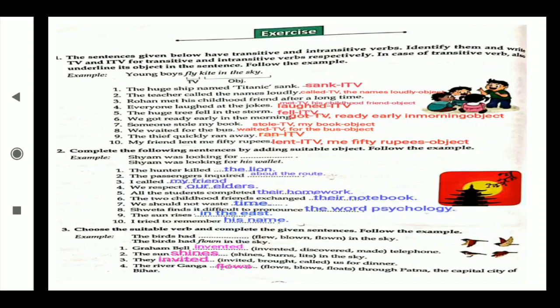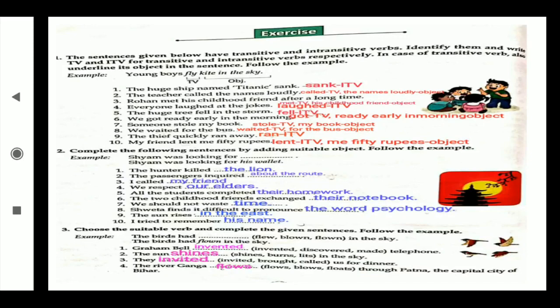Now choose the suitable verb and complete the given sentences. Follow the example. The birds had... Now we have to see what will be suitable according to the tense. You know that if there is a regular habit, we use the simple tense. If any work is going on, continuous. If the work is finished, we use the perfect tense. And when there is a long duration for any work, we use the perfect continuous tense. Accordingly, we have to use the verb in that tense here.